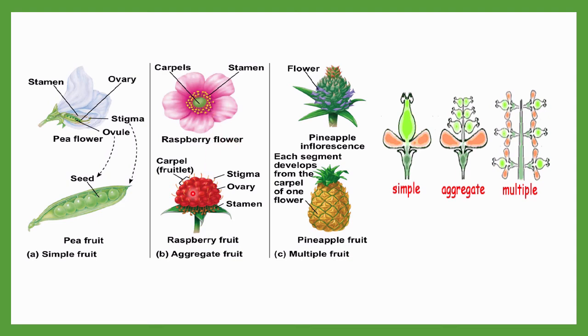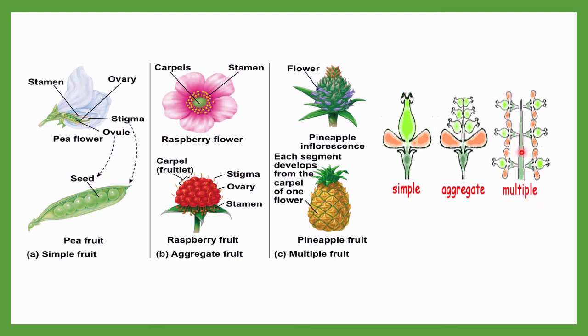Each carpel will be responsible for the formation of a fruitlet, and here you can see so many fruitlets combine together and one complex is formed, and this complex is called an aggregate fruit. Now next is the multiple type of fruit.